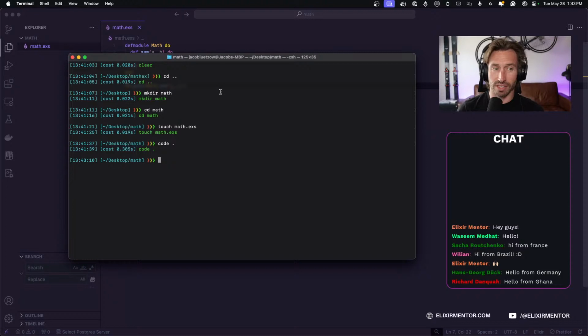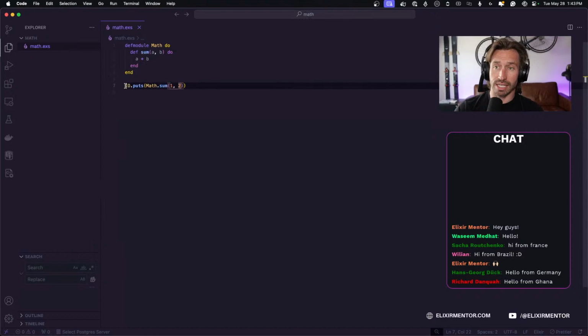now we can, instead of elixirc, execute a script with just elixir. So we can just say elixir, and then we can run our math script. And it will run, and look at that. The IO.puts is 3 right there. So it compiled, or I shouldn't say it compiled, it ran our module, and then it allowed us to call our function and run that as well.